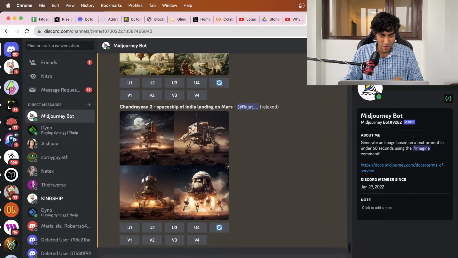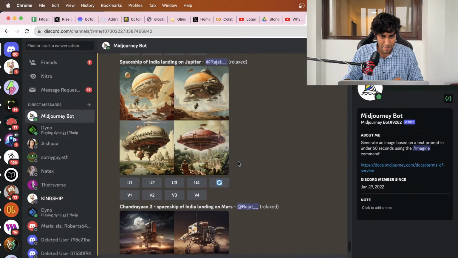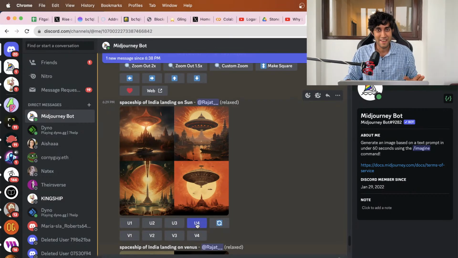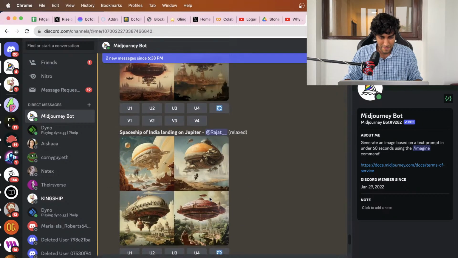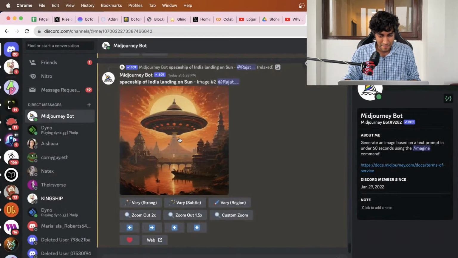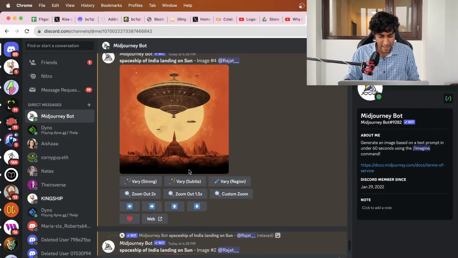Let's do India on the sun. Now when I typed spaceship of India landing on the sun, it actually gave me these 4. It's very abstract, but let's see what it has given me. Something interesting to see. Okay. If you look at that, it looks like there is a civilization on the sun, which is quite a cool image. And that's another one.